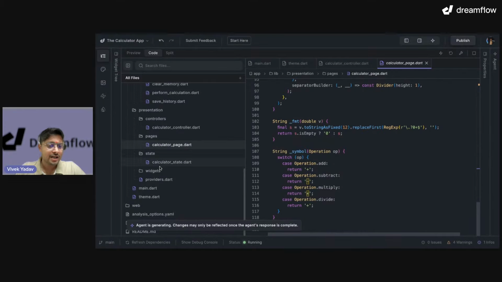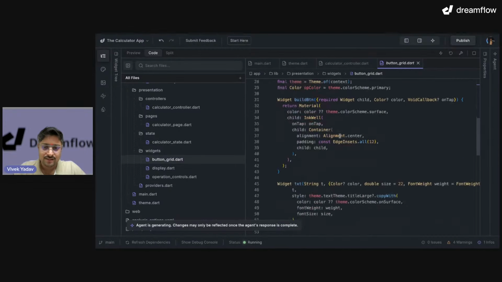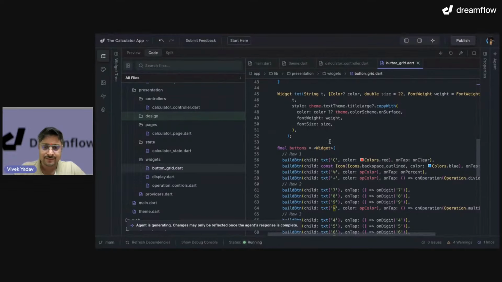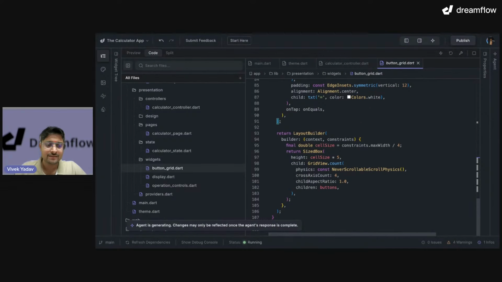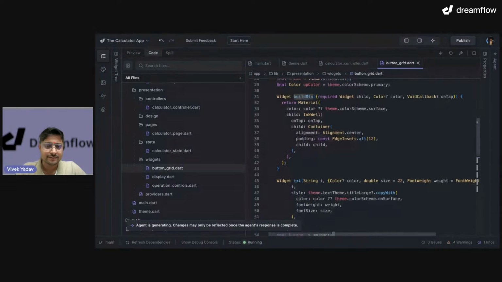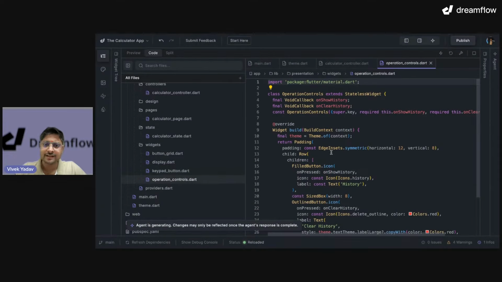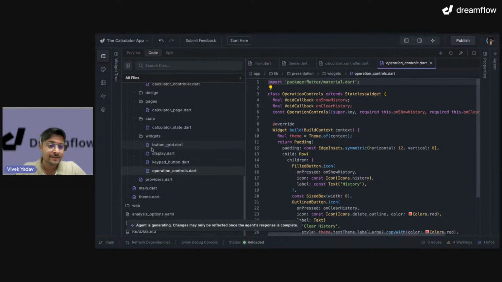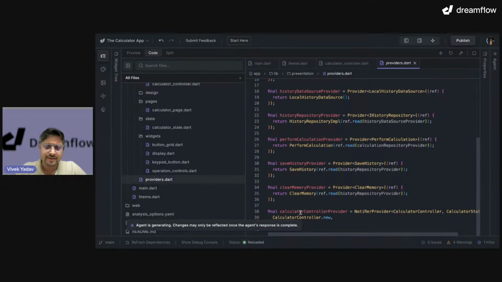Okay, perfect. I have state folder, I have widgets. Let's go and see our components. Look at this. So we have some void callback, but as soon as we have our custom function, it has created custom function callback. Wow. Look at this. Even we have small buttons component created over here. That is good. That is really good. Then display.dart, operation controls. Okay, these are our components, the widgets. Then we have provider. So we have provider for calculation, history, save, clear memory.